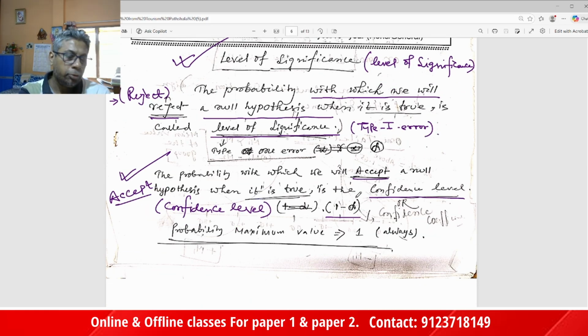In the first case, we reject the null hypothesis when it is true; that is the level of significance or type 1 error. In another situation, we accept the null hypothesis when it is true; that is the confidence level. The maximum value of probability is always 1. The level of significance is symbolized as alpha, and the confidence level is symbolized as 1 minus alpha.